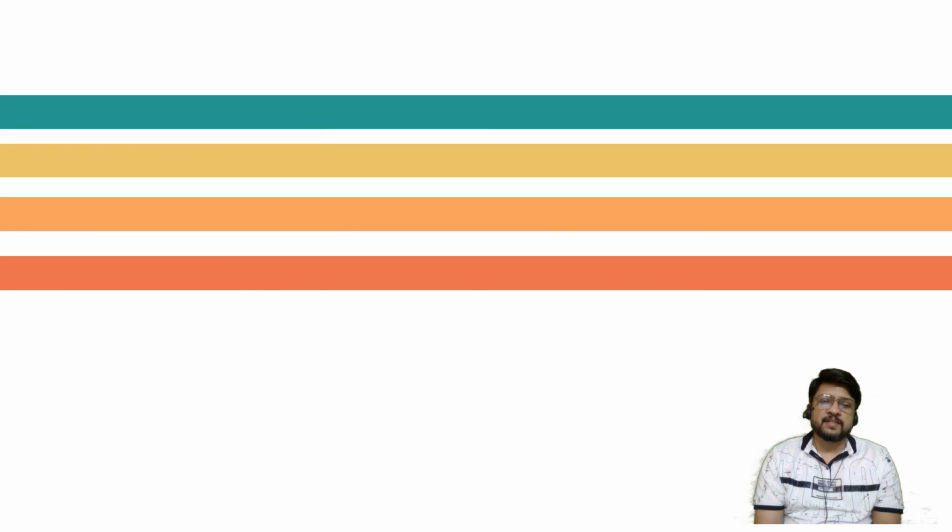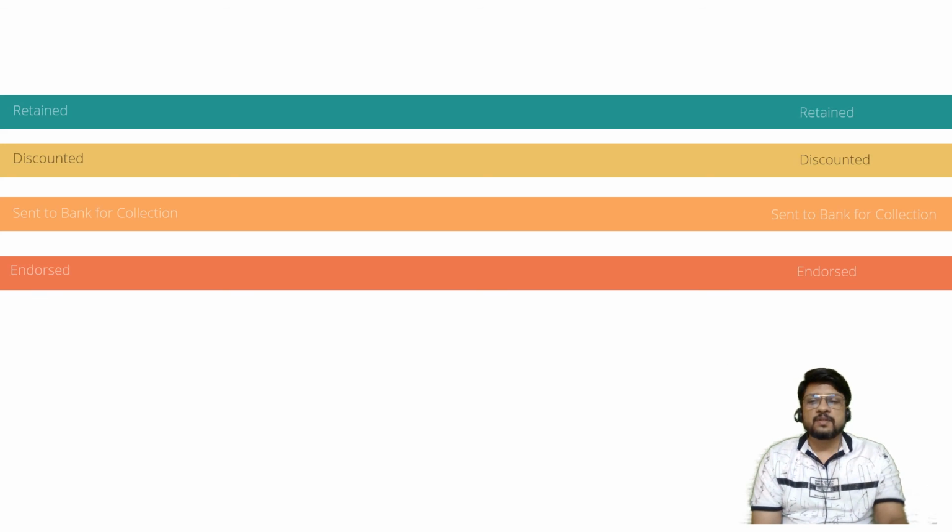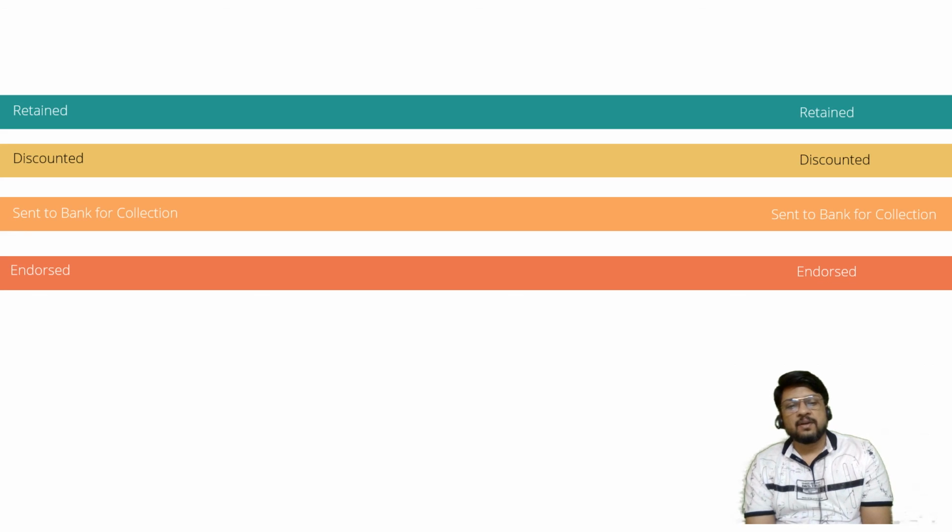These are the 4 different things. I hope you remember the colors. These are the 4 different situations which can happen during the life. Any one of those 4 can happen. What was that? Either retained or discounted or sent to bank for collection or endorsed.